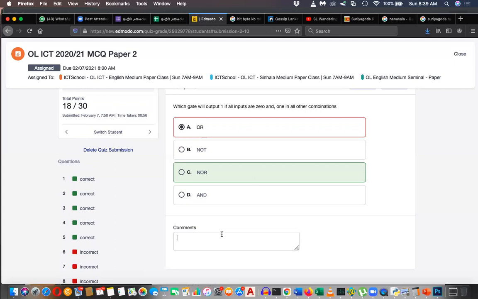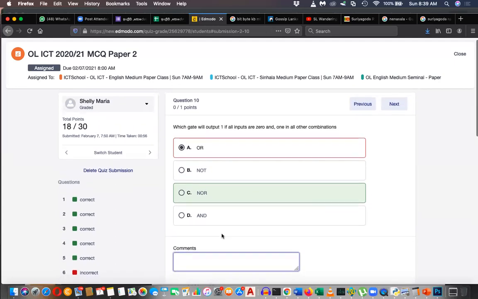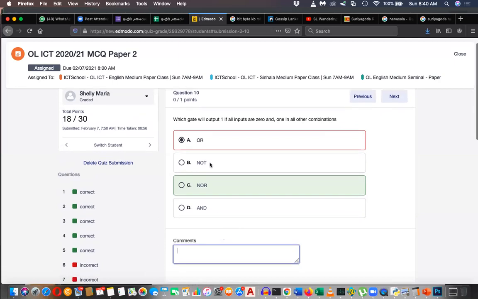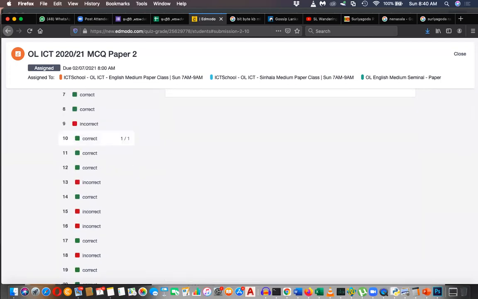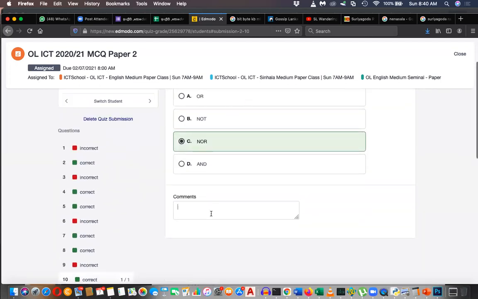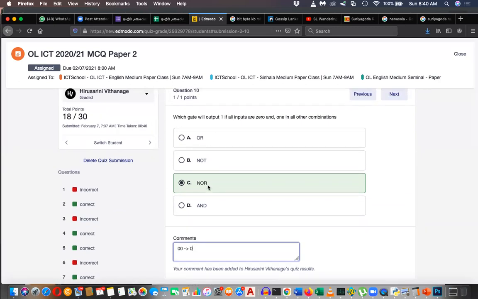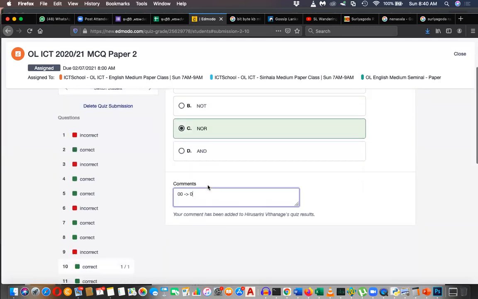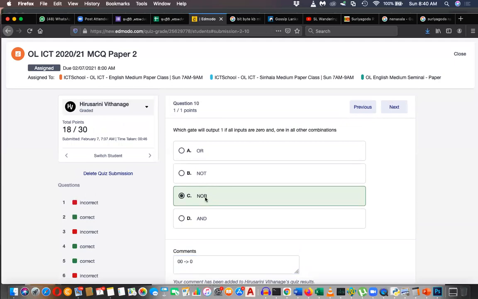So what is this occasion? I think the previous day also there was a question similar to this one. Which gate outputs 1 if both inputs are 0? The OR gate gives 0 when all are 0, and the one that flips that the other way is the NOT gate. So the answer is the NOT gate.